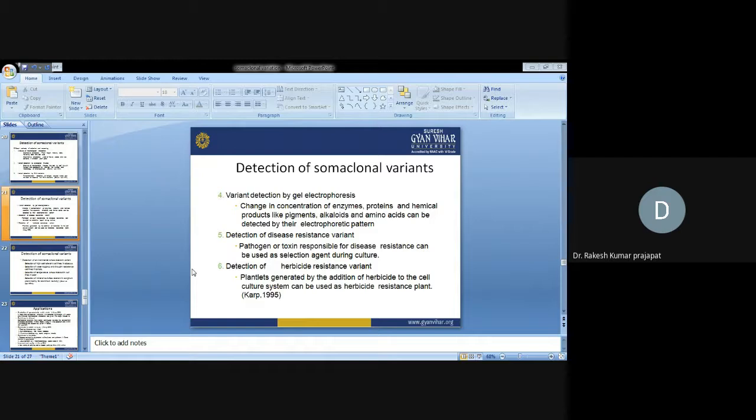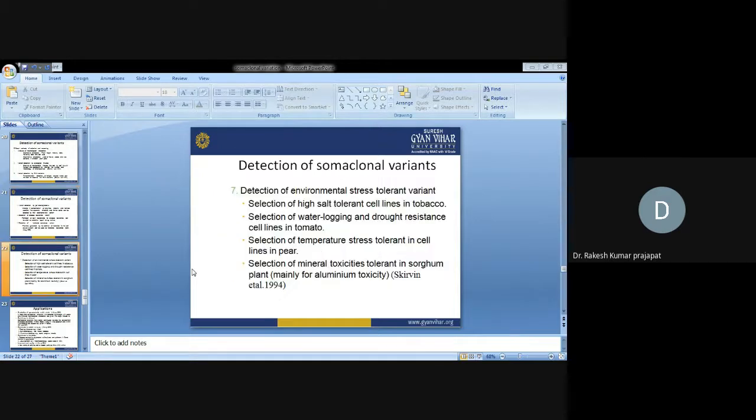Then detection of disease resistant variants: the pathogen or toxin responsible for the disease can be used as a selection agent during culture. Detection of herbicide resistant variants: plant regeneration after addition of herbicide to the culture system can be used to obtain herbicide resistant plants. Detection of somaclonal variants tolerant to environmental stress: selection of high salt tolerant cell lines, selection of waterlogging and drought resistant cell lines, selection of temperature stress tolerant cell lines, and selection of mineral toxicity tolerant cell lines.